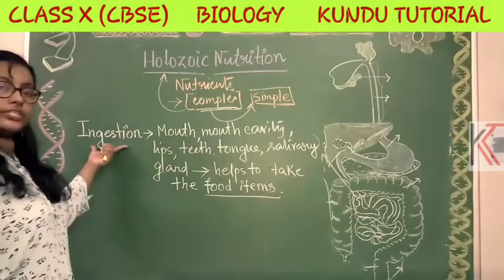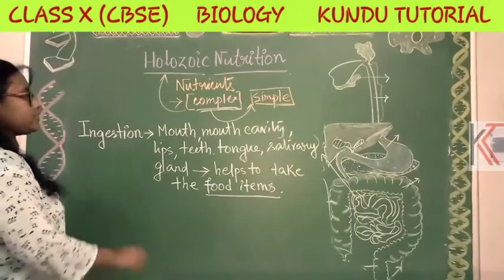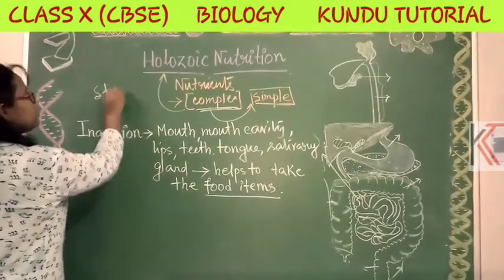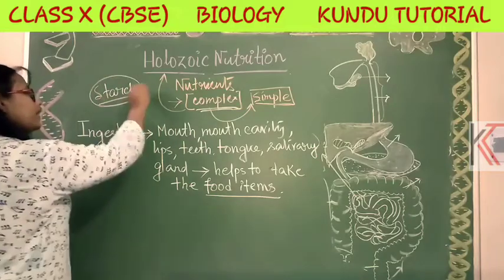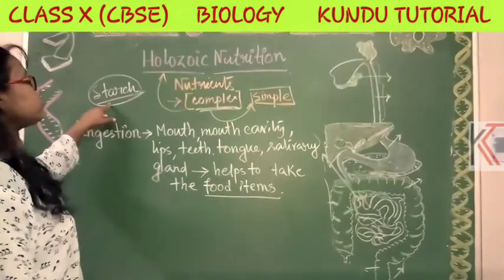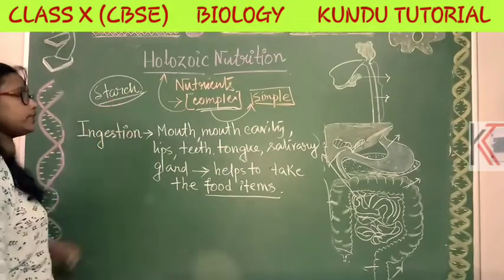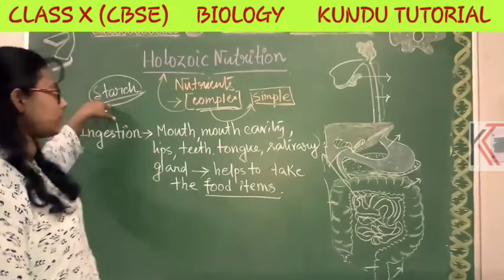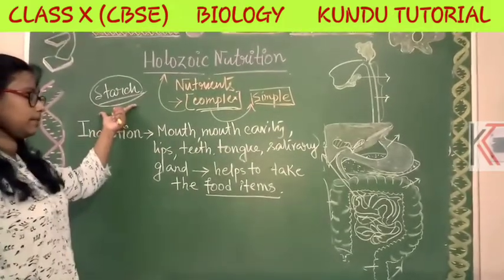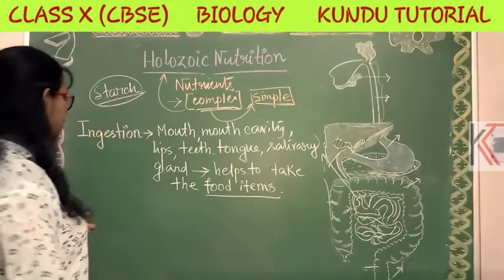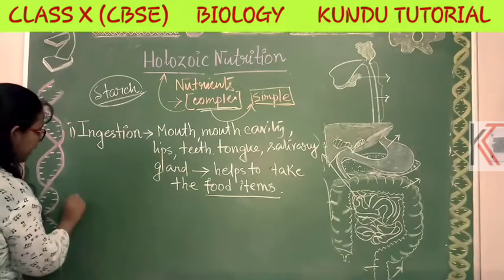Suppose when we are taking rice or bread, that is composed of starch, which is a polysaccharide, and our body cannot take the starch molecule. So what can it take? The carbohydrate, the simple form of the starch. That's why the digestion process converts the starch molecule to the simpler form. Next, the next process is the digestion process.